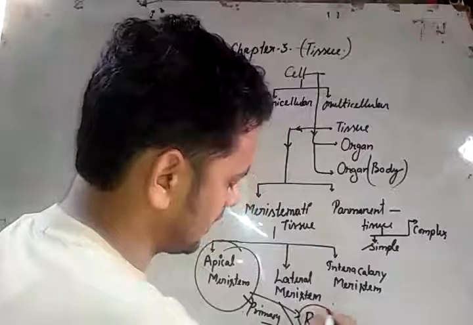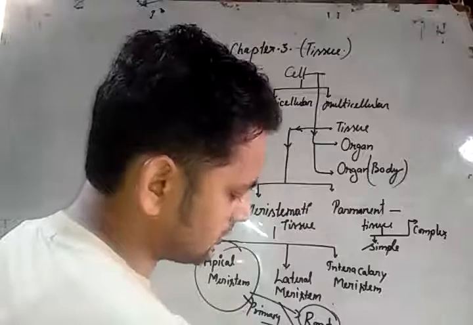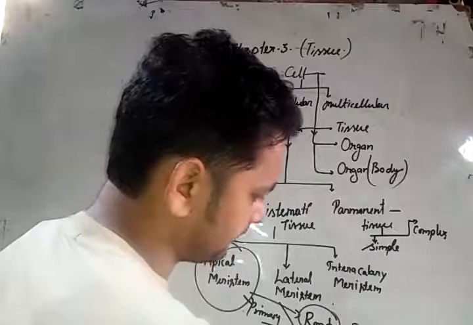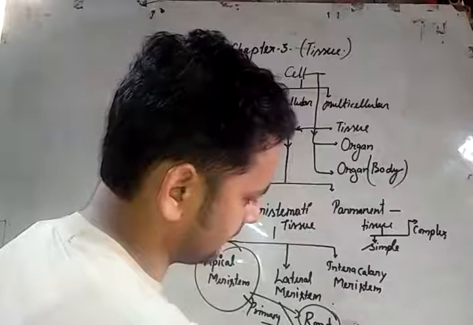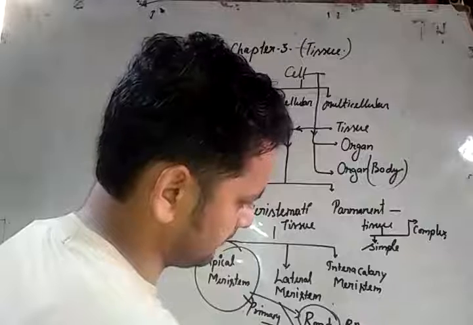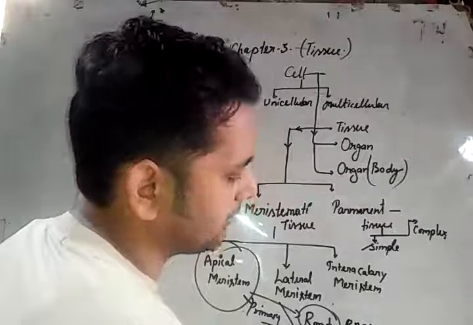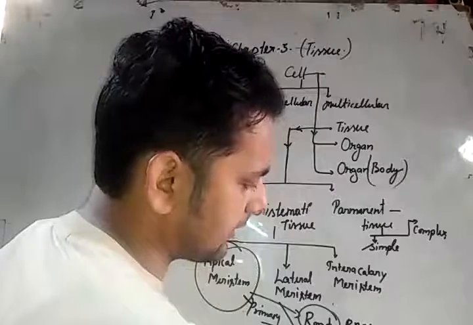According to root and shoot growth, there are two types: RAM and SAM, root apical meristem and shoot apical meristem.